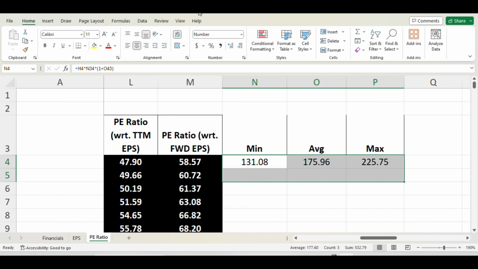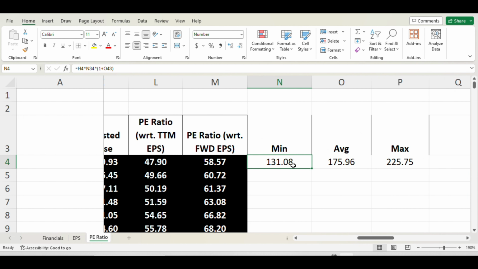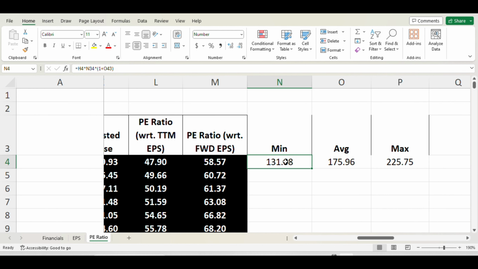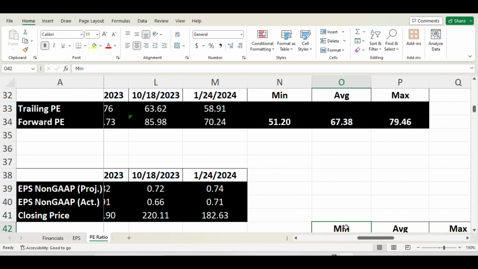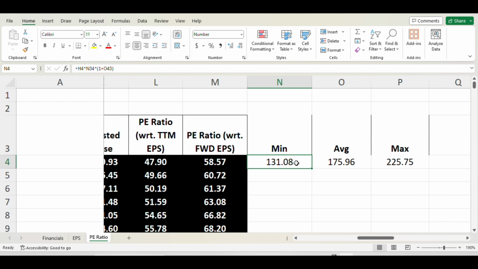Let me go over them with you. For the minimum, I'm using the forward EPS, the formula H4, that is this guy. The second factor is N34, that is this point, the minimum forward PE for the last 6 quarters. And the third one is the earnings miss or the earnings surprise, that is O43, that is this guy. In this case I have 0. So using those three values, the minimum projection is 131.08.